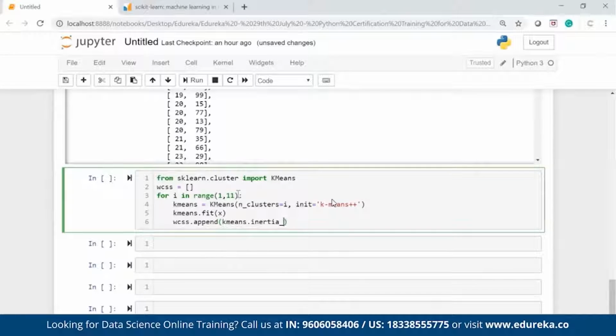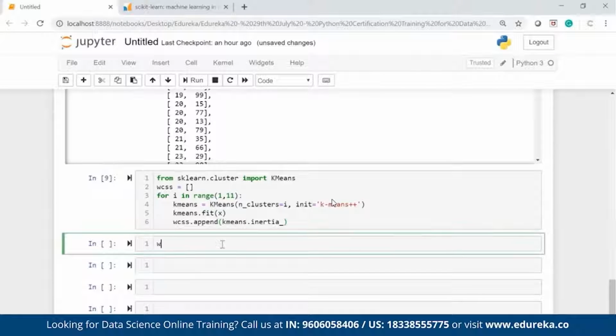One centroid, find the Euclidean distance from all, give me the sum of value. Two centroids, Euclidean distance of two centroids and the points in that cluster, sum up, will get the value. Then three centroids, then four centroids, and so on till i is equal to 11. That means 10, because the range function will give me numbers from 1 to 10. 11 will not be participating. So it will create 10 clusters.